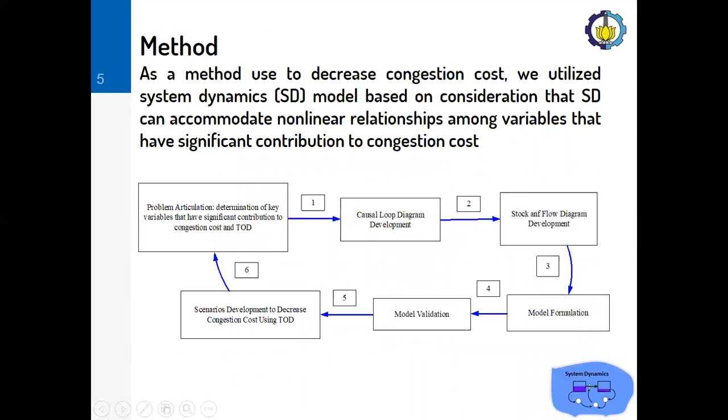As a method used to decrease congestion costs, we utilize system dynamics model based on consideration that system dynamics can accommodate nonlinear relationship among variables that have significant contribution to congestion costs. And here are some steps to develop the system dynamics model.